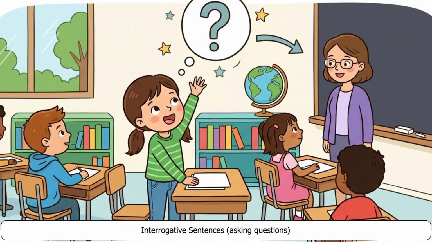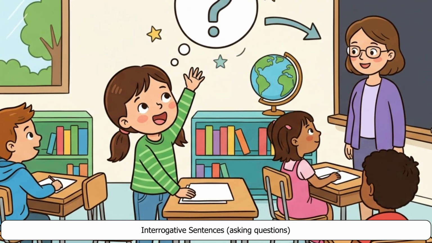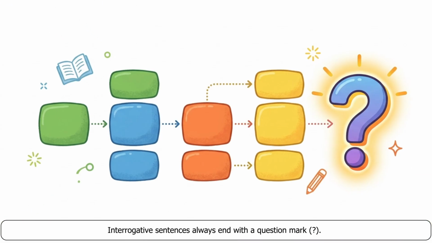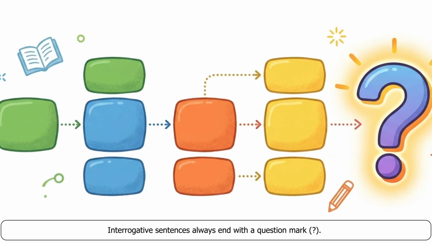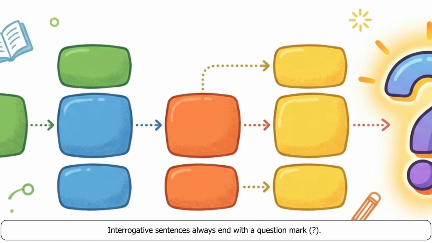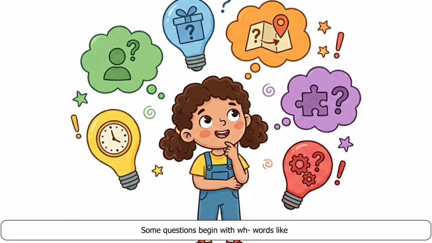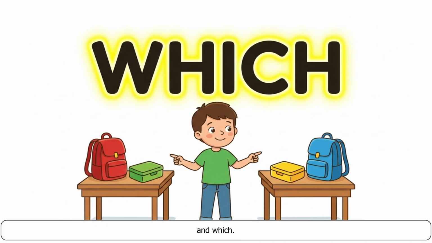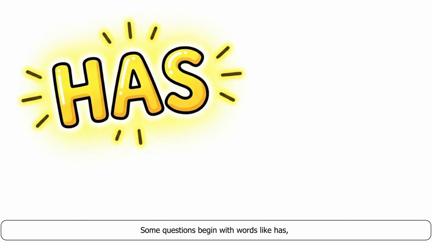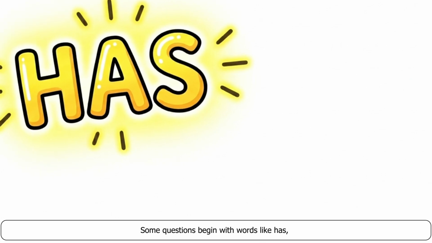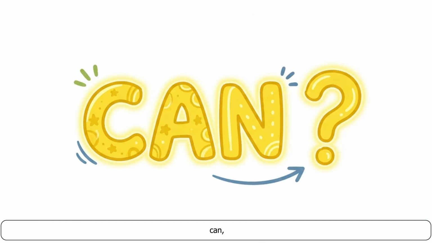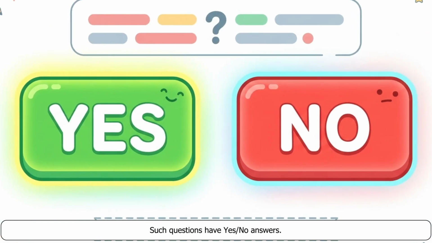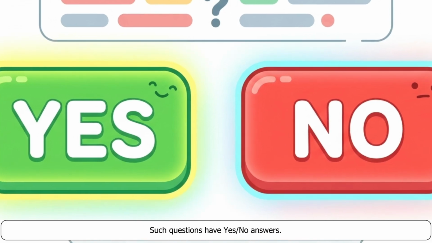Interrogative sentences, asking questions. Interrogative sentences ask questions. Interrogative sentences always end with a question mark. Some questions begin with WH words like why, who, where, when, how and which. Some questions begin with words like has, is, do, does, can, can't, will or won't. Such questions have yes or no answers.